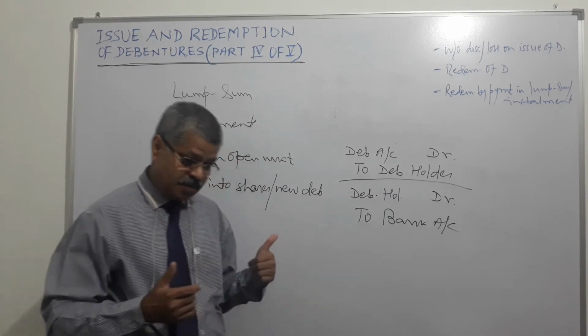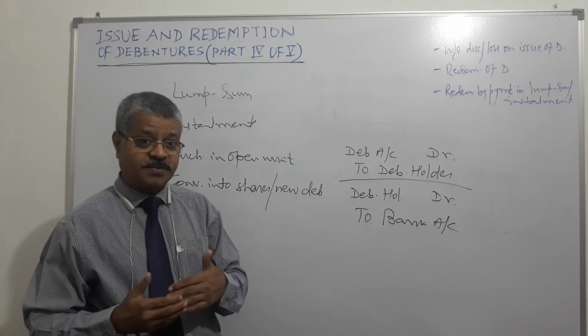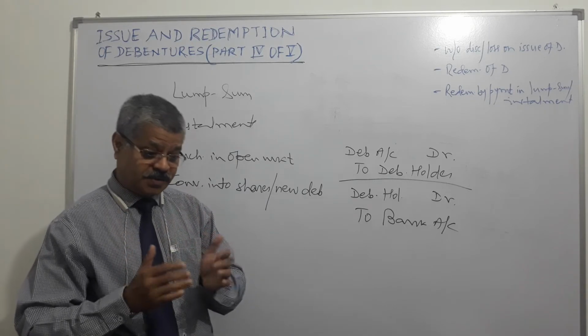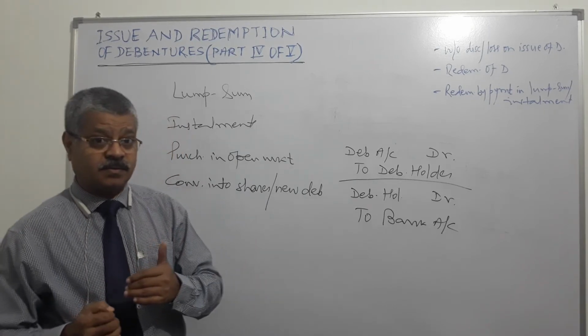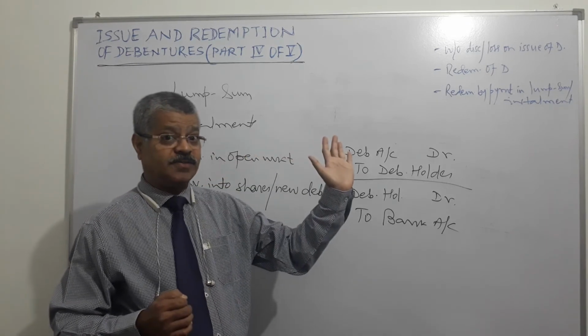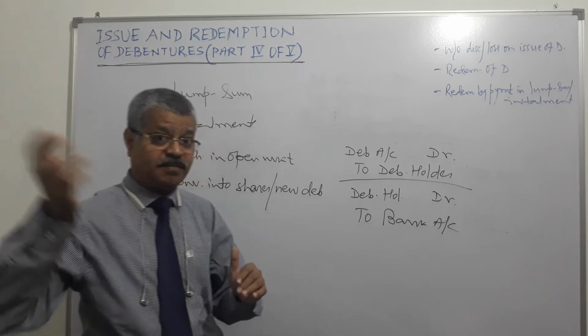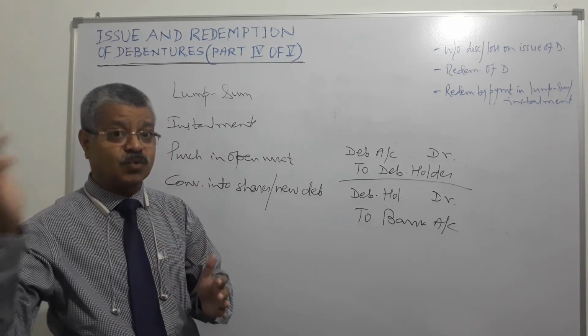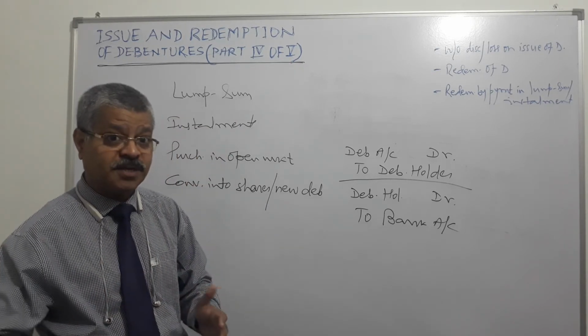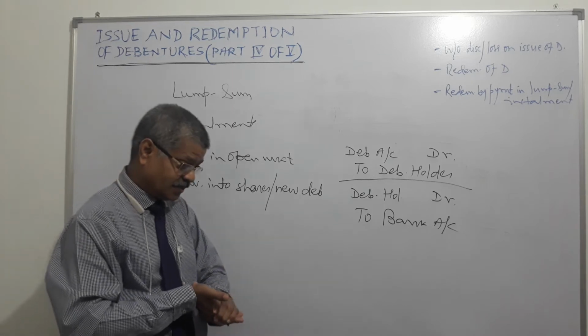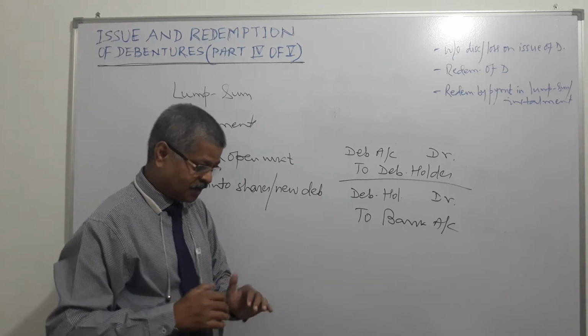Setting aside adequate profits every year towards the debenture redemption reserve, because after a certain period of time it needs to redeem those debentures and pay to the debenture holders, investors. One thing is that.